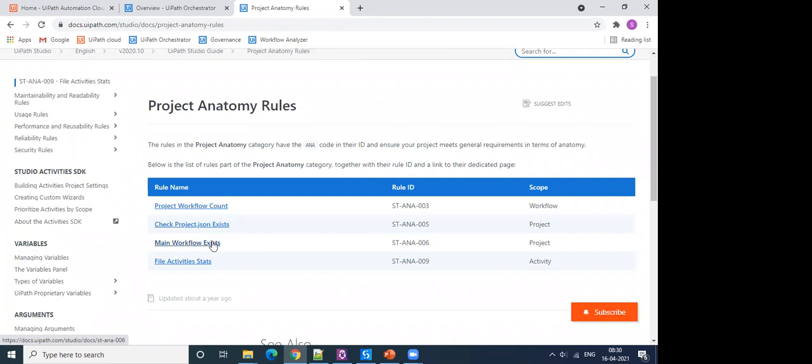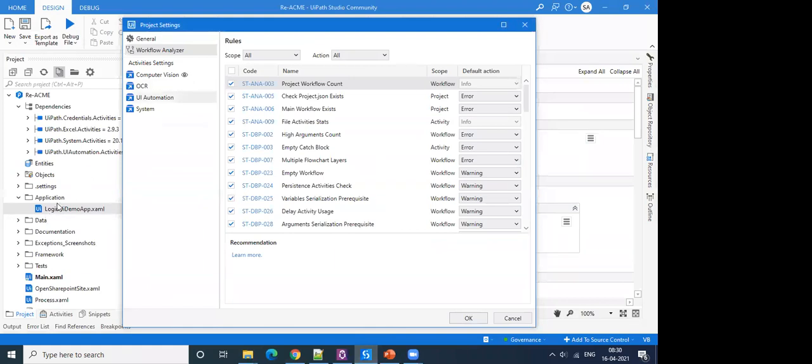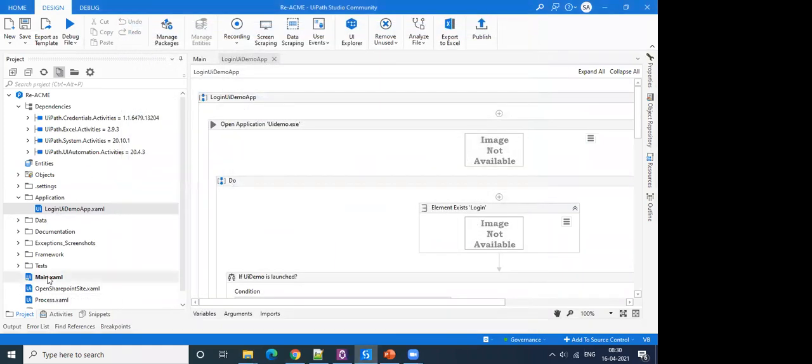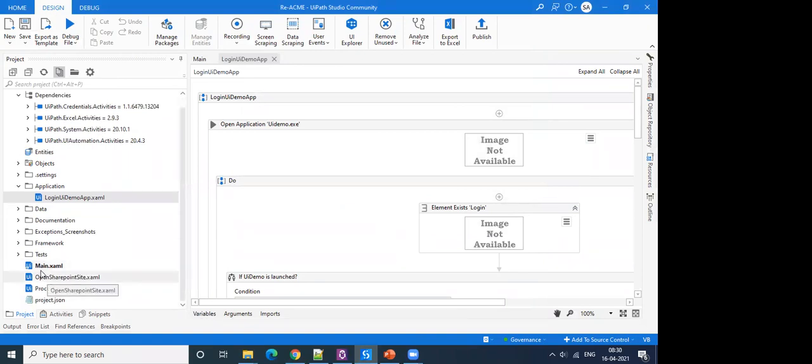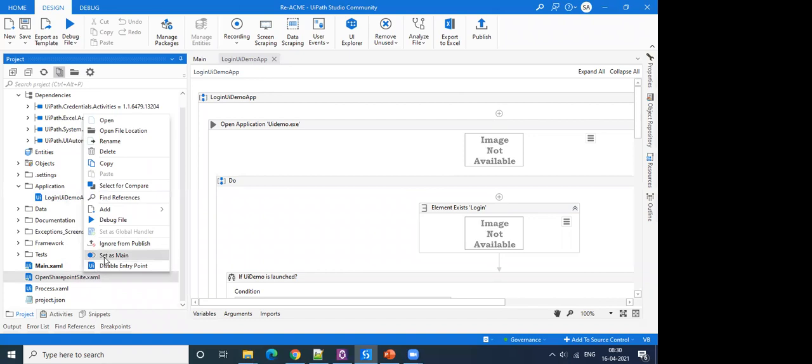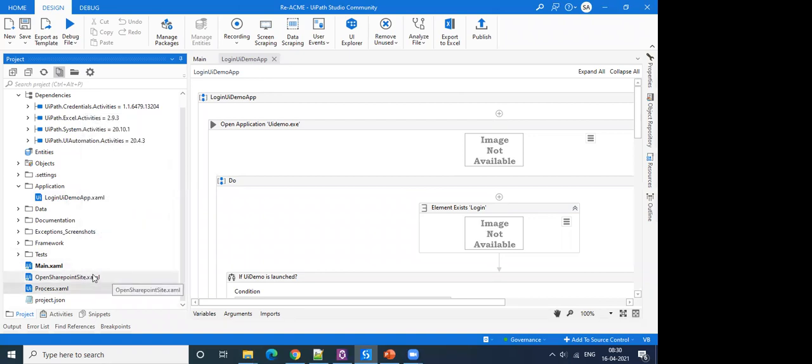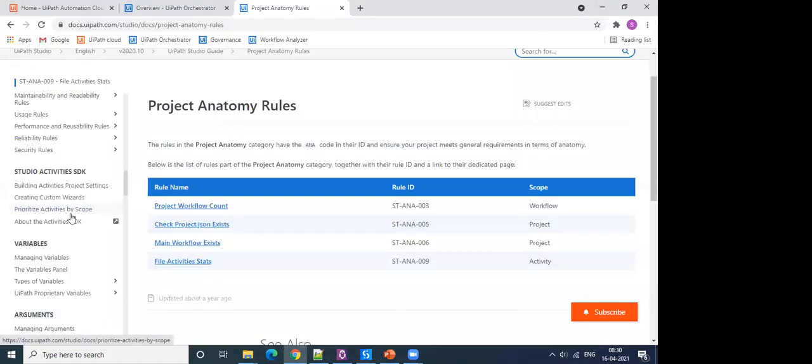And then main workflow: there should always be a main entry point in your project, which is defined in the project.json file. You'll see here there is always a Main.xaml, but there would be some cases where we do not want to use this Main.xaml, and we want to make another file the main. So we right click on that file and we can do Set as Main. This defines that this file will going forward be the entry point for your workflow.